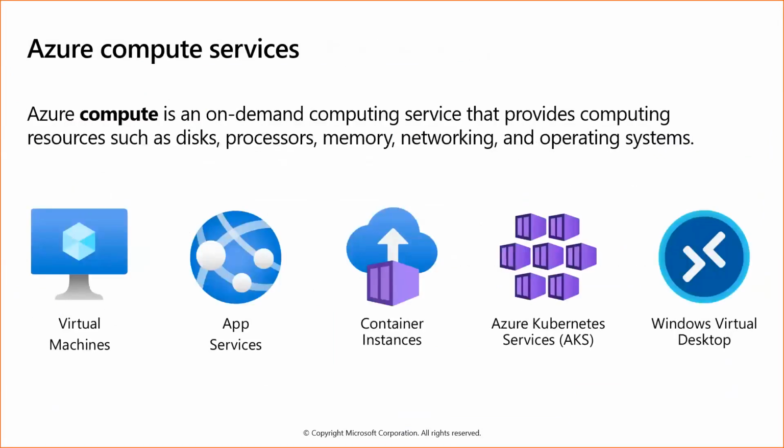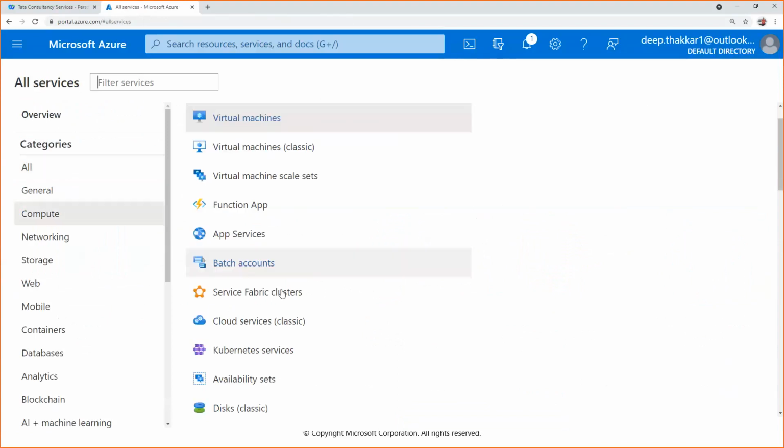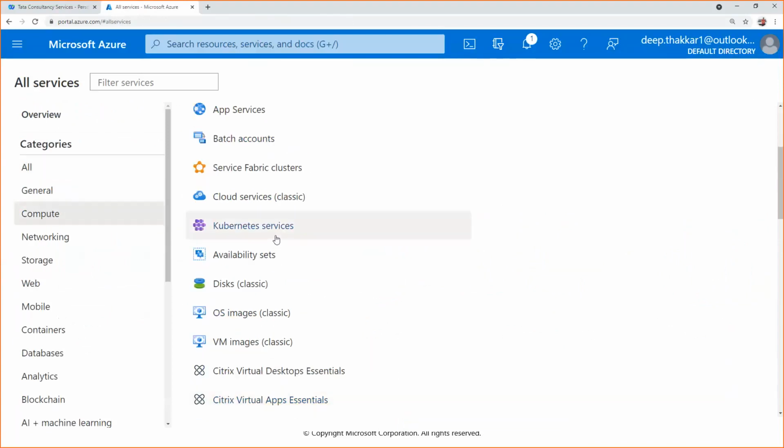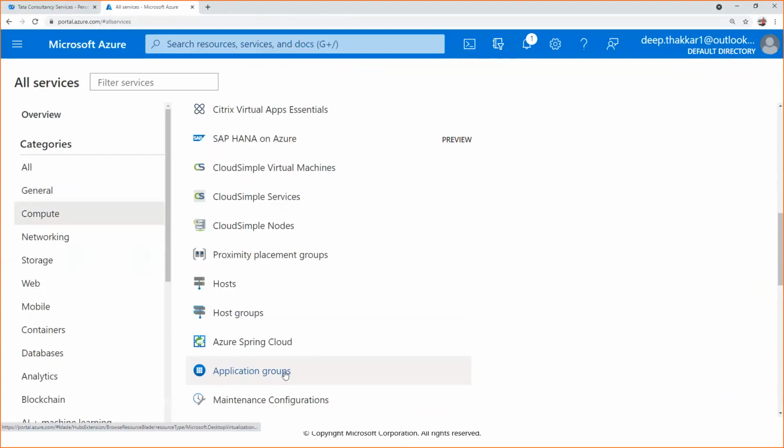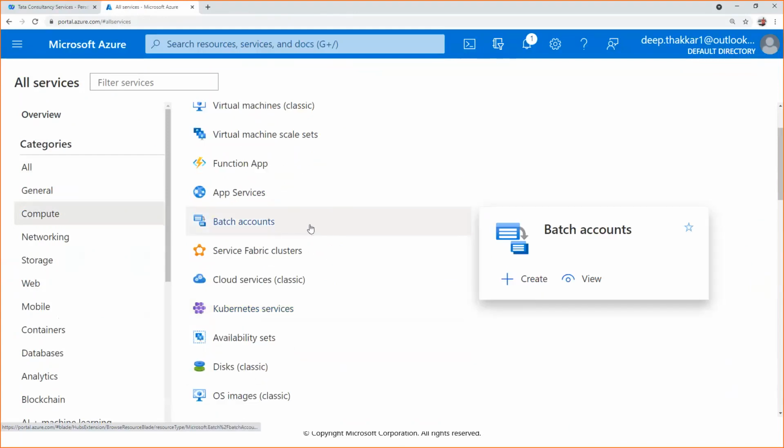So what are compute services? Azure Compute is an on-demand computing service that provides computing resources such as disk, processors, memory, networking, and operating systems. As I showed you in the Azure portal, when I go to all services and click on compute, as mentioned in the slide, these many applications or resources are available to be utilized as compute resources.